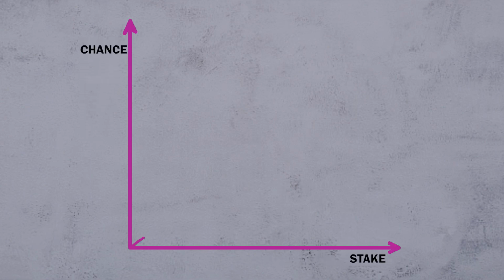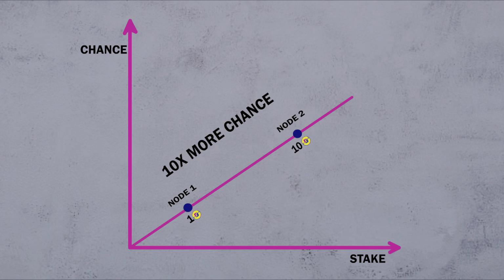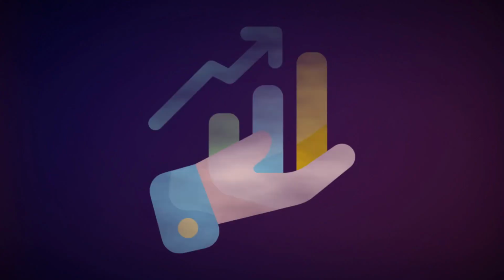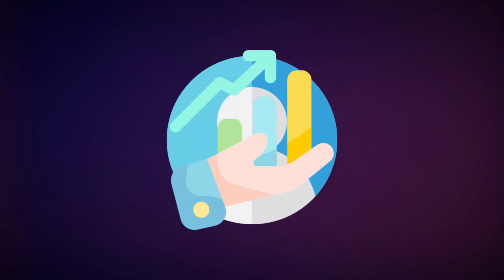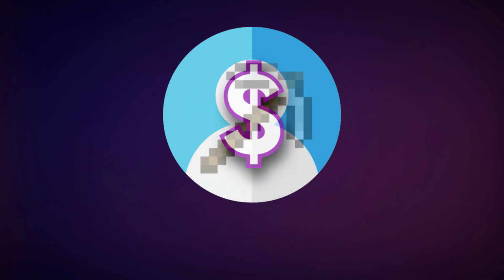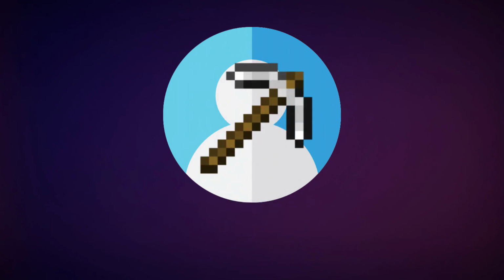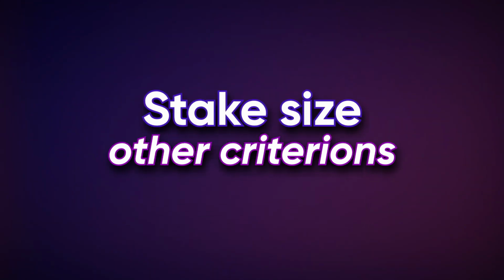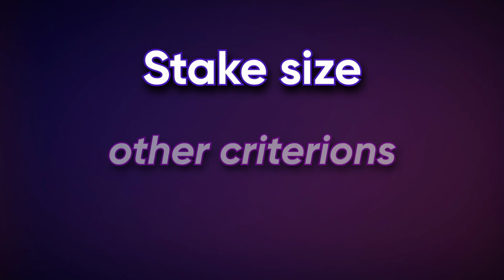The size of the stake directly affects the distribution of blocks among network users. The higher your share of ownership, the higher the probability that the next block will be yours. The process described can be compared with the purchase of shares. The larger the stake you buy, the more coins you deposit in the blockchain as a stake, the more dividends you will receive, and the greater your chance to become a miner for the next block and receive a reward. Stake size is the main criterion for choosing the next validator, but not the only one.